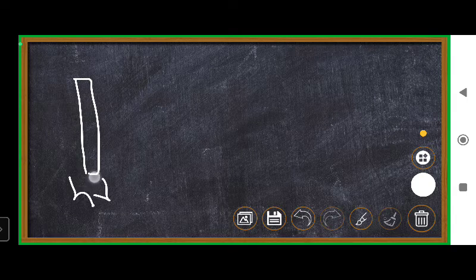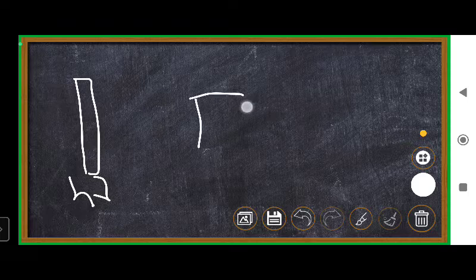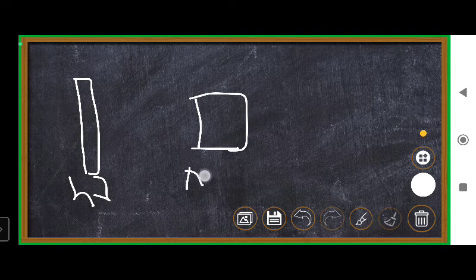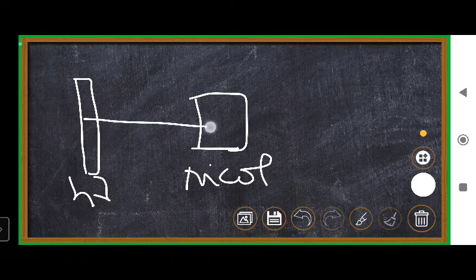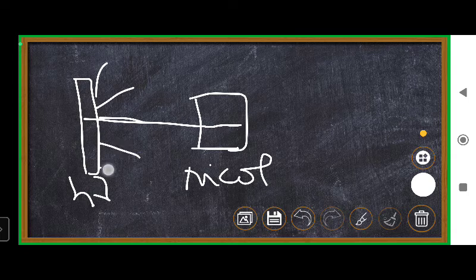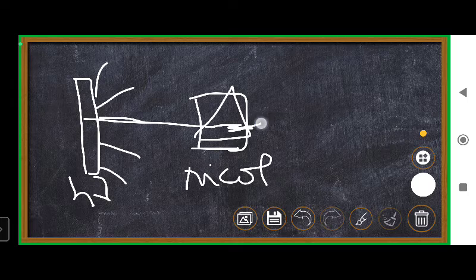Normal light is passed through a nickel prism. This has reflections in all directions, but when the light passes through this nickel prism, the emerging light, what do you mean by emerging light? The light that is coming out will have reflections in two directions.